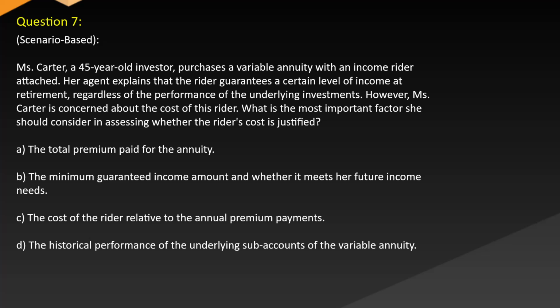Question 7. Scenario-based. Ms. Carter, a 45-year-old investor, purchases a variable annuity with an income rider attached. Her agent explains that the rider guarantees a certain level of income at retirement, regardless of the performance of the underlying investments. However, Ms. Carter is concerned about the cost of this rider. What is the most important factor she should consider in assessing whether the rider's cost is justified? A. The total premium paid for the annuity. B. The minimum guaranteed income amount and whether it meets her future income needs. C. The cost of the rider relative to the annual premium payments. D. The historical performance of the underlying sub-accounts of the variable annuity.